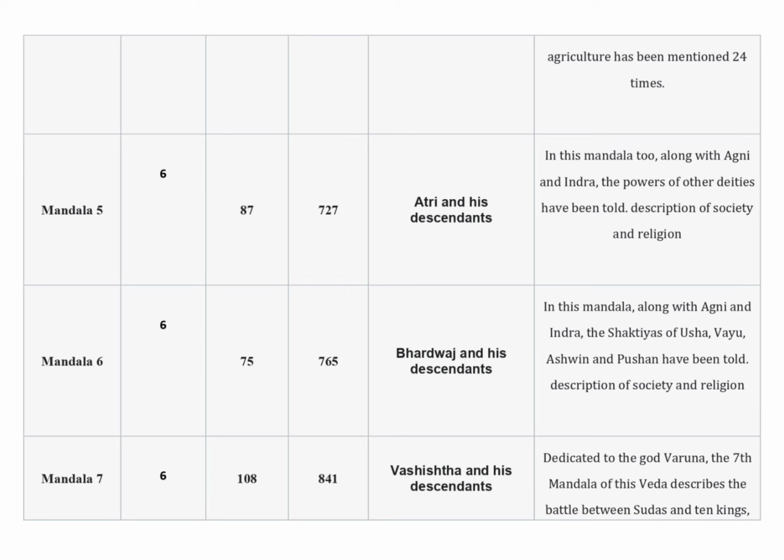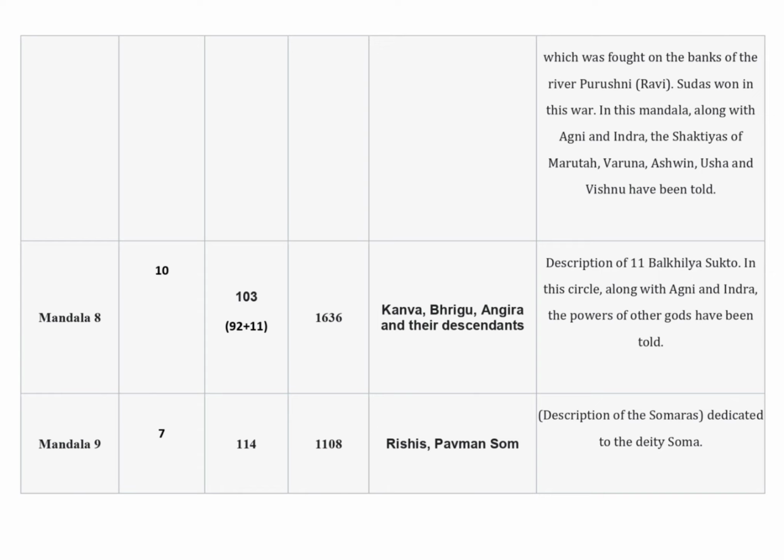In mandal 7, there are 6 anuvaks, 108 suktas, and 841 mantras. The mantradrashta rishis of this mandal are Vasishtha and his descendants. Important fact of this mandal is that it is dedicated to the god Varuna. Mandal 7 describes the battle between Sudas and the 10 kings, which was fought on the banks of the river Parushni, meaning Ravi. Sudas won in this war. In this mandal, along with Agni and Indra, the power of Marut, Varun, Ashwin, Usha and Vishnu has been told.